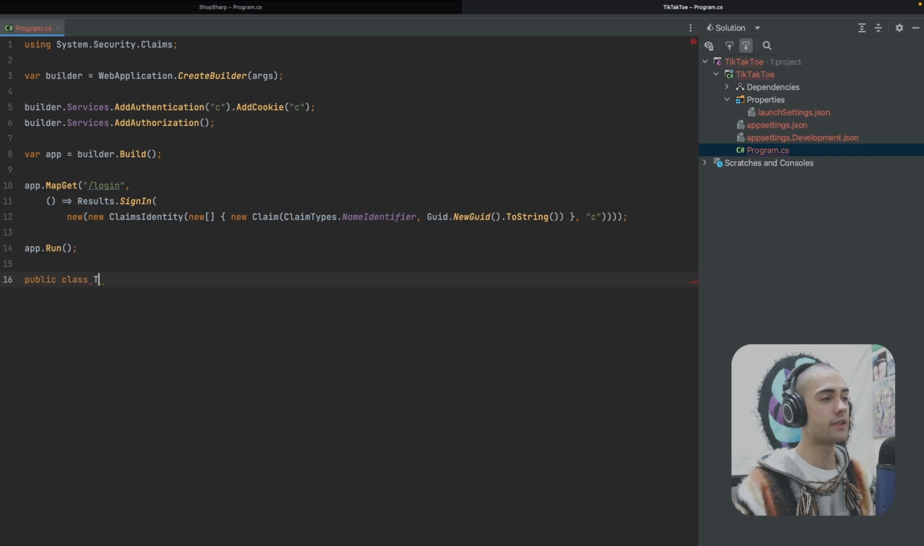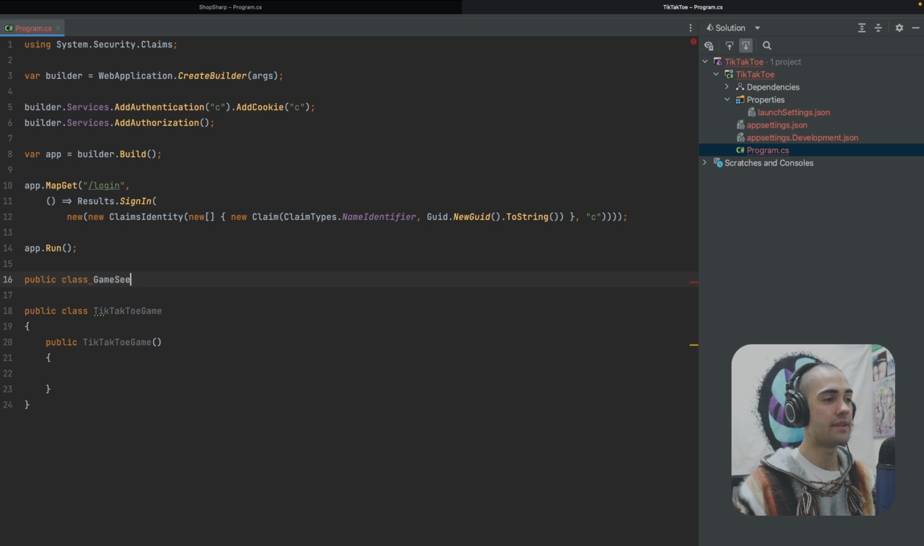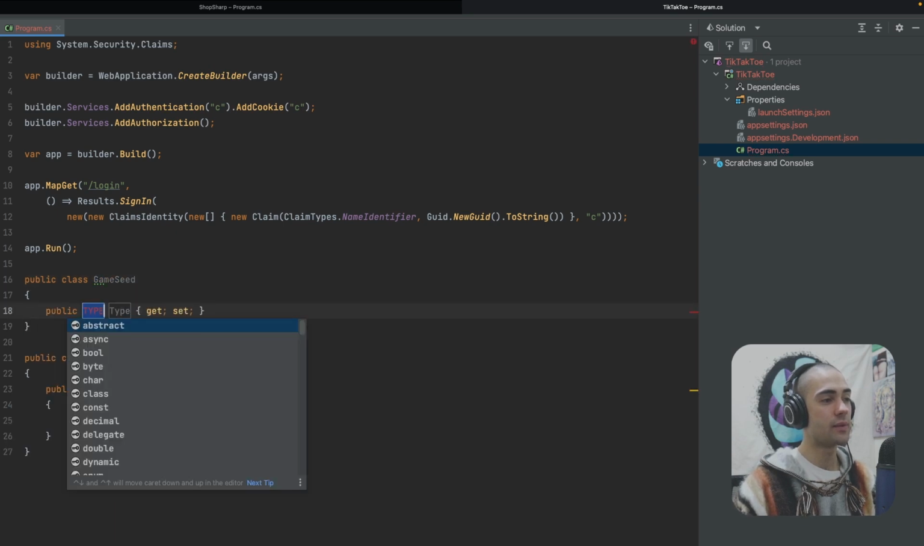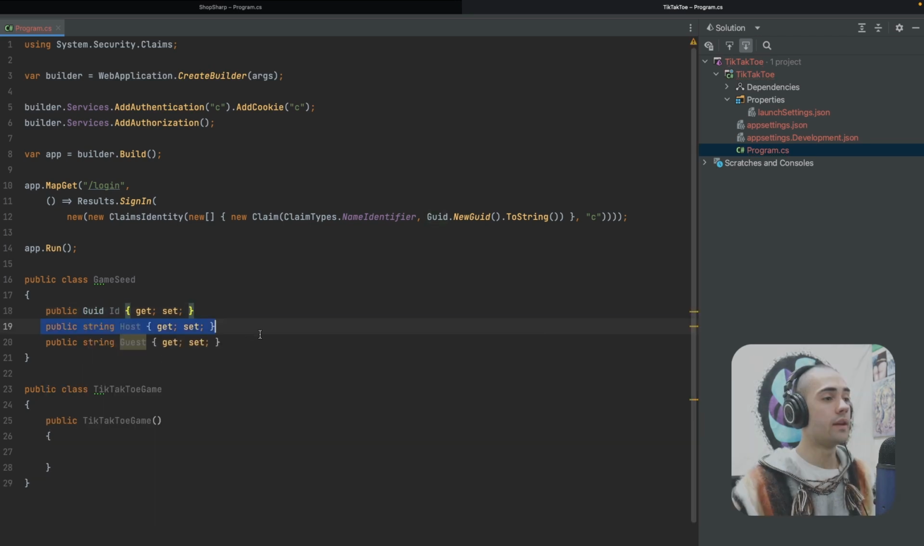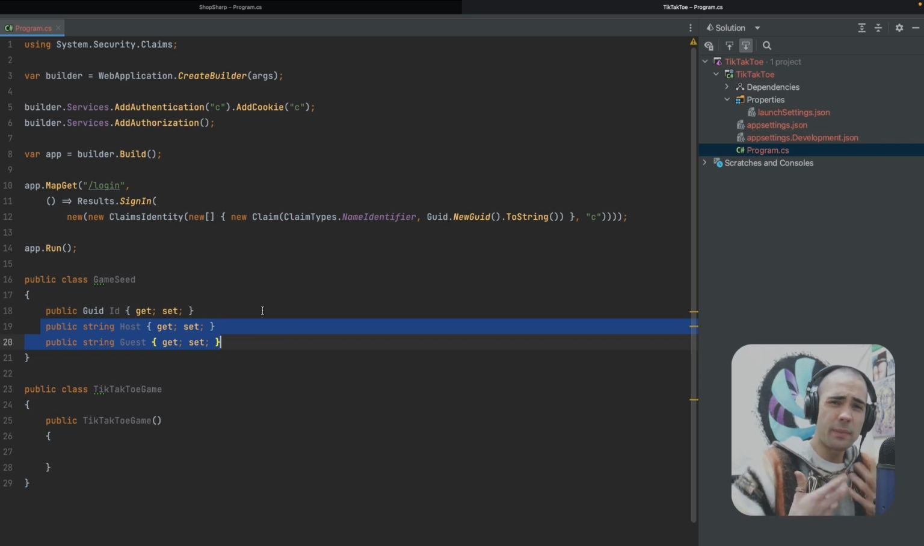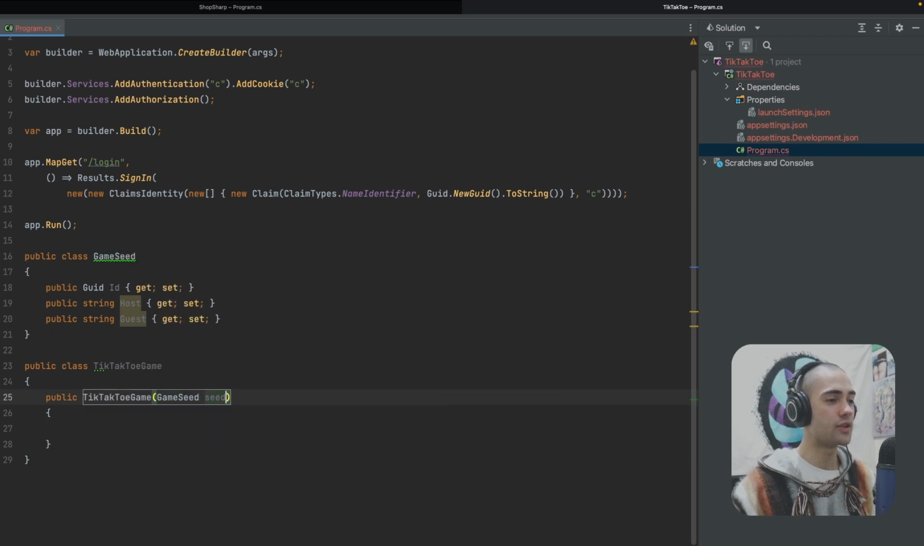I'll create my context, tic-tac-toe game. I'll create a constructor into which I will seed a game. So class game seed, and this is going to have an identifier for the game. So let's say Guid ID. The game seed will also hold host and guest, because there is a little bit of a setup process before we actually get into the game. Let's go ahead and supply the game seed into the constructor.